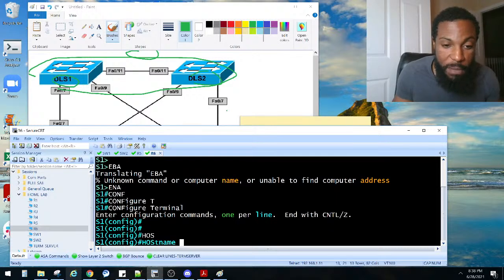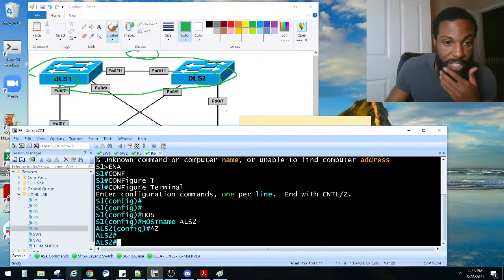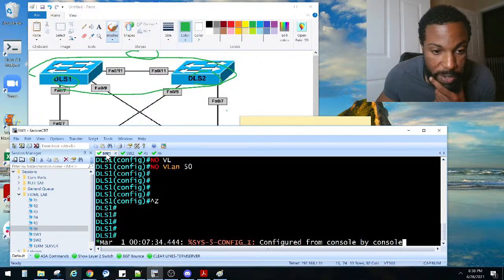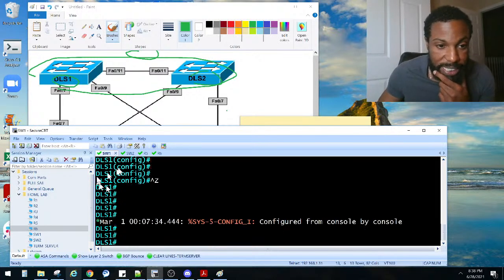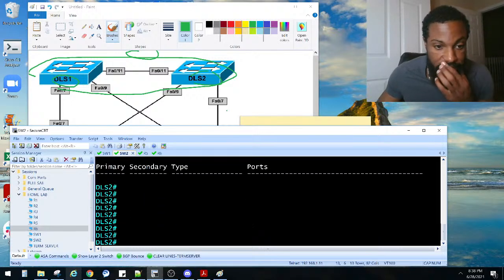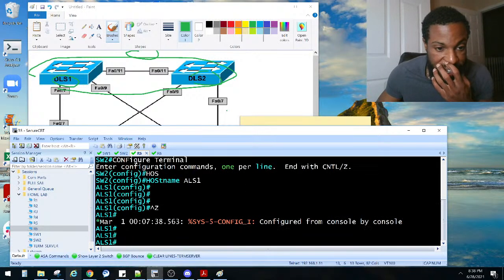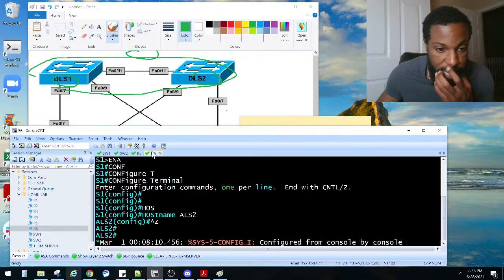Anyways, host name, he is going to be ALS2, right? So let's make sure I got this right here. Switch 1, DLS1. Switch 2, DLS2. This third one is ALS1, and this last one is ALS2.